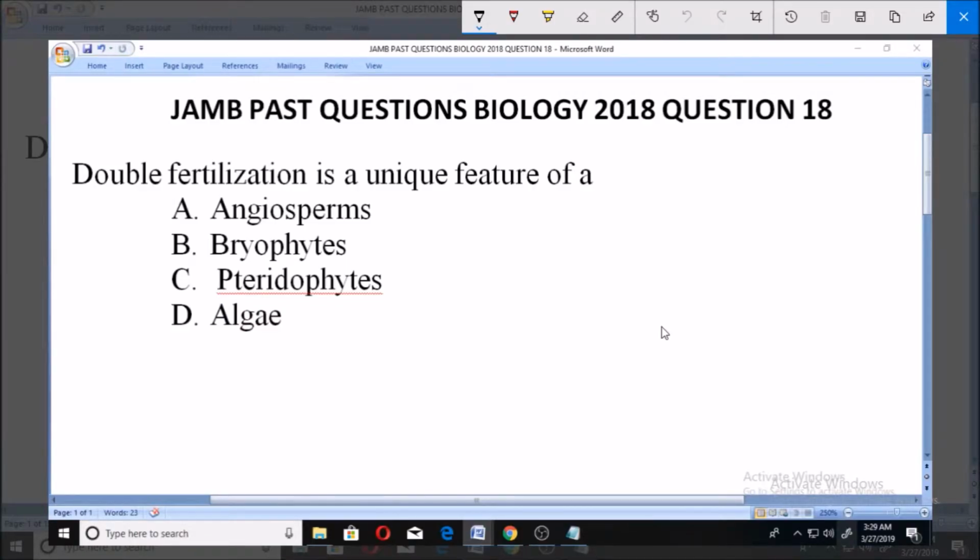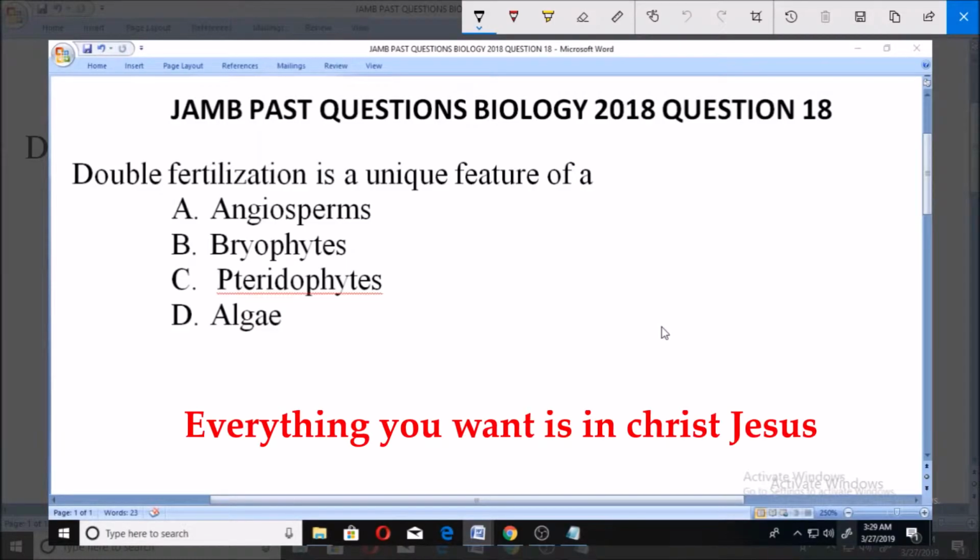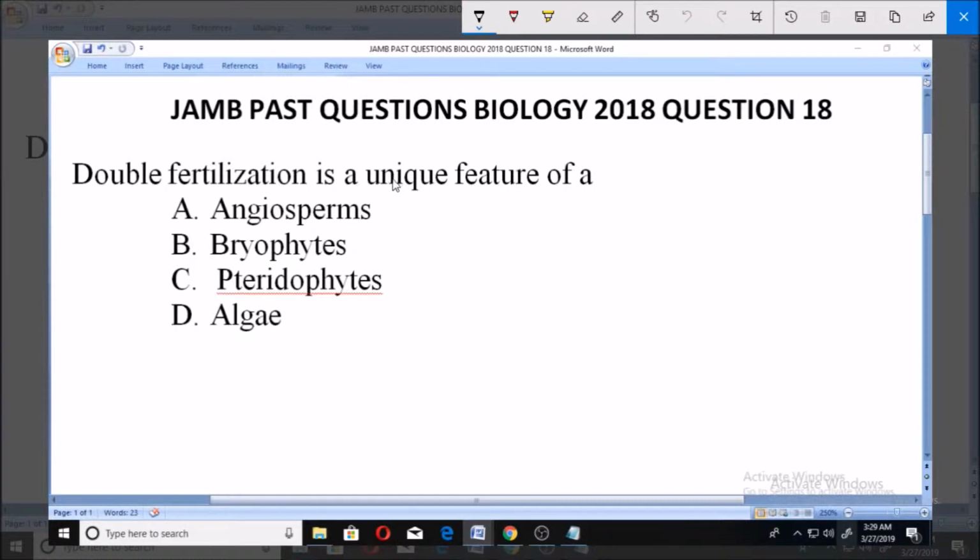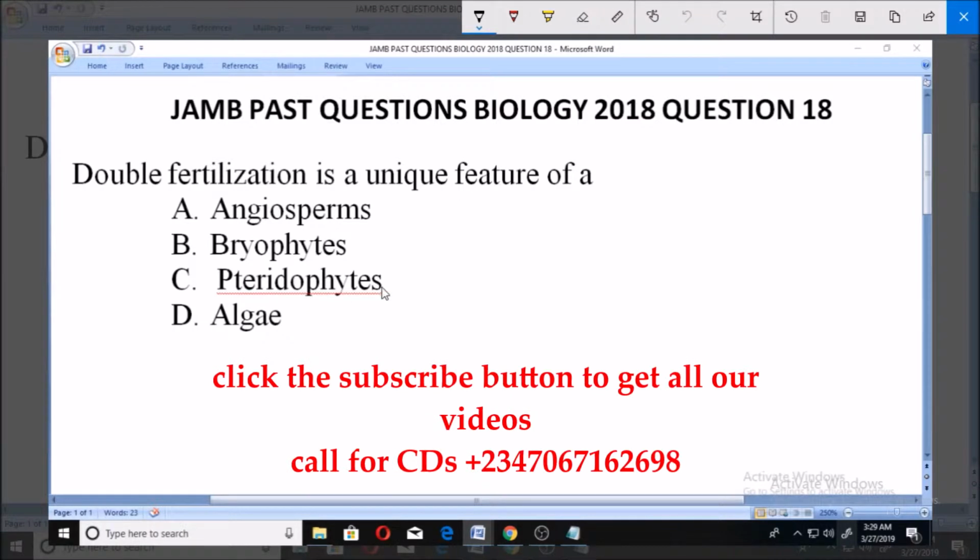Let's look at this JAMB past question, Biology 2018, question number 18. Double fertilization is a unique feature of A. Angiosperms, B. Bryophytes, C. Pteridophytes, D. Algae. So, which of these is associated with double fertilization?